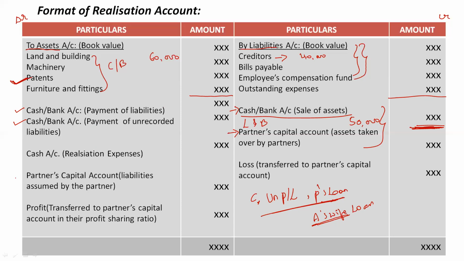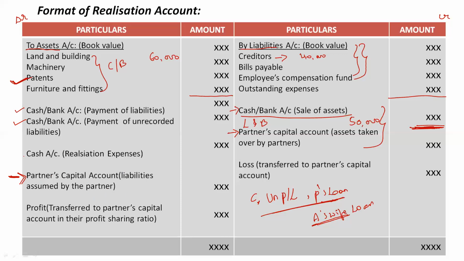And if any partner is paying for the liabilities, similar to how a partner takes over an asset, then we will mention it as partners capital account on the opposite side. If any partner is paying a liability on behalf of the firm, we would mention it as partners capital account, liabilities assumed by the partner or liabilities paid by the partner. Clear?